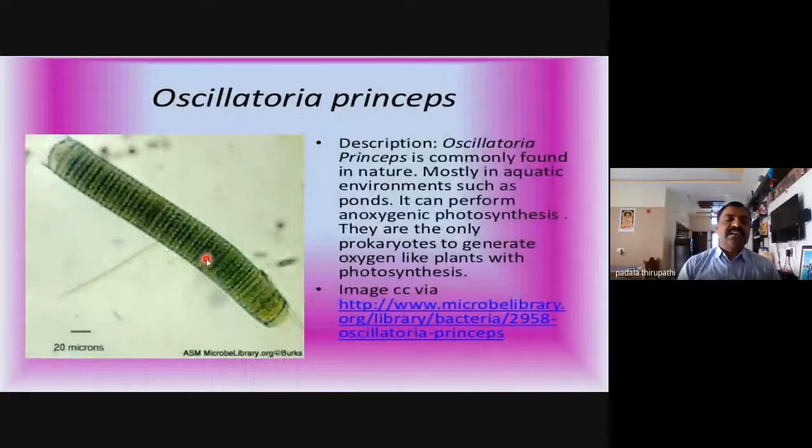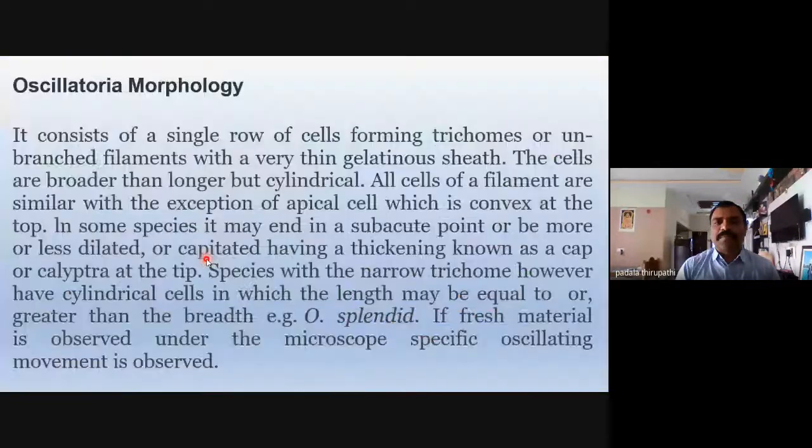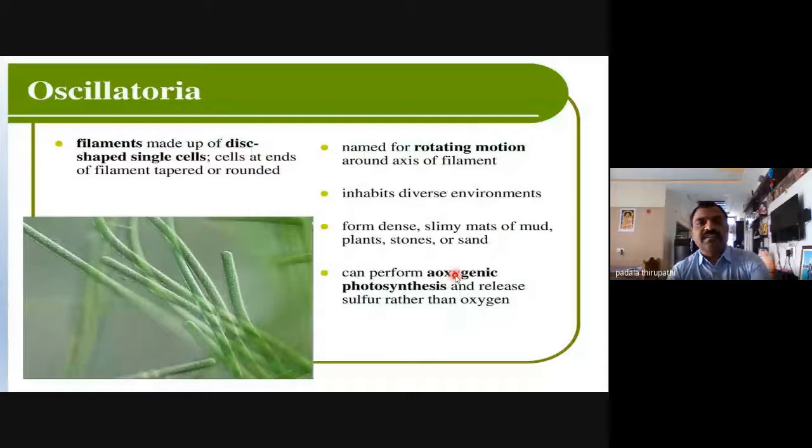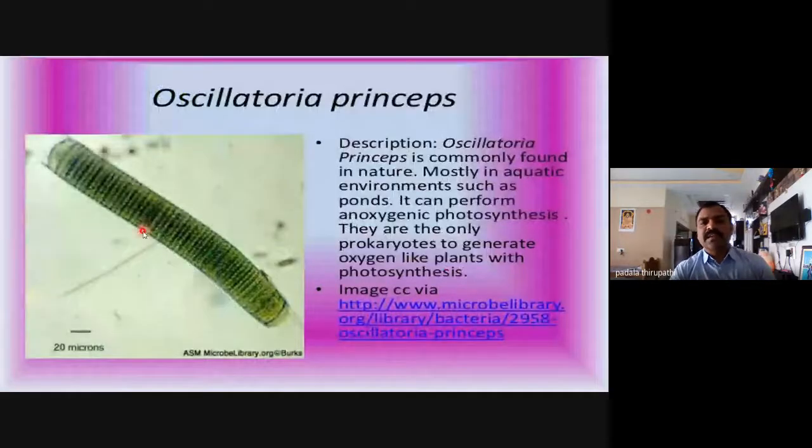Then this is Oscillatoria princeps, my dear friends. We discussed Oscillatoria princeps in an earlier slide. Some species of Oscillatoria princeps are found associated with nitrogen-fixing bacteria.